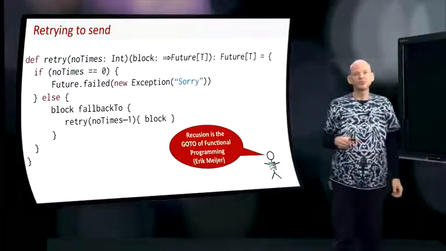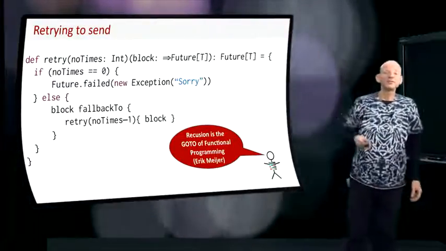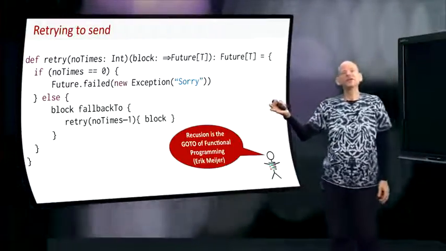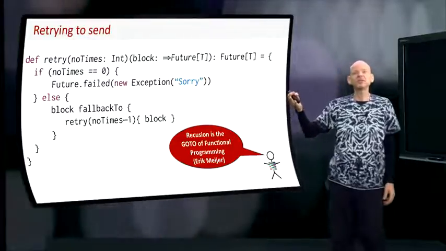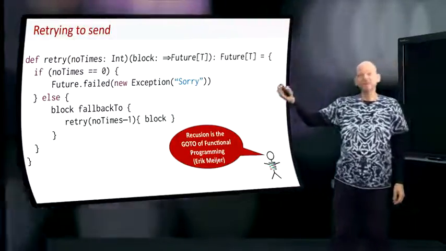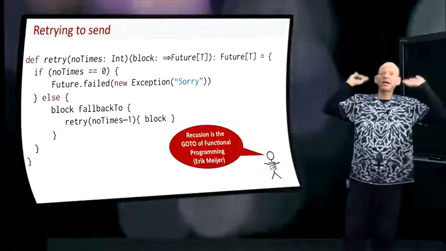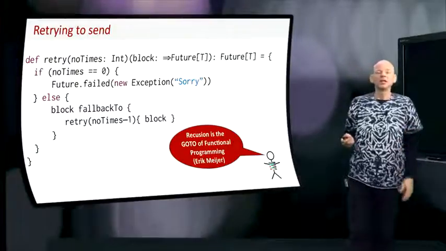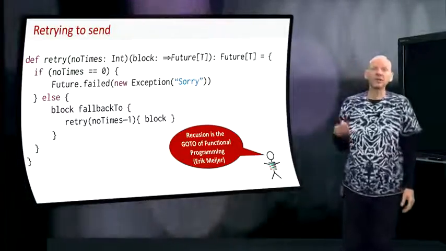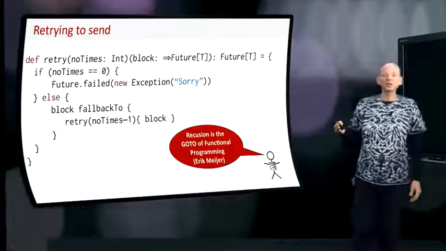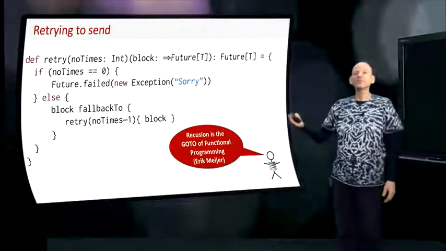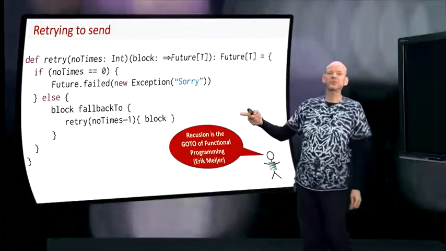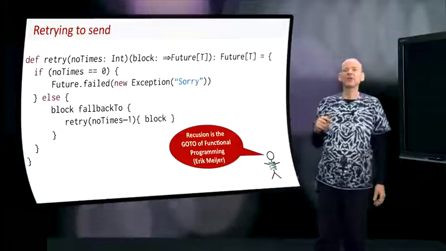We can just use recursion. If you have run out of number of times, you immediately fail. So you just return a future that represents failure with a new exception saying, sorry, I tried n times, it didn't work. What do you do otherwise? Well, otherwise, you execute the block, and if the block fails, you fall back to the recursive call to number of times minus 1 with the same block.